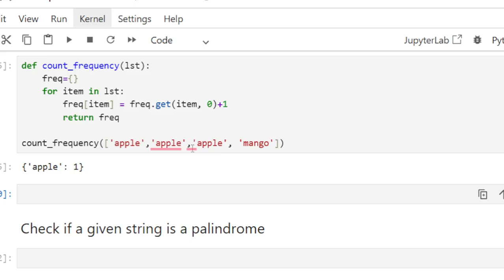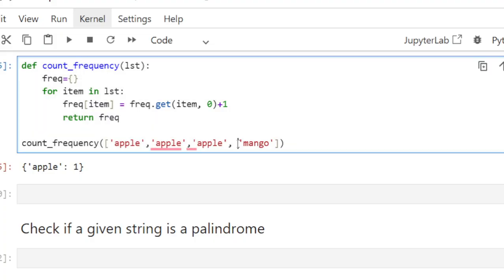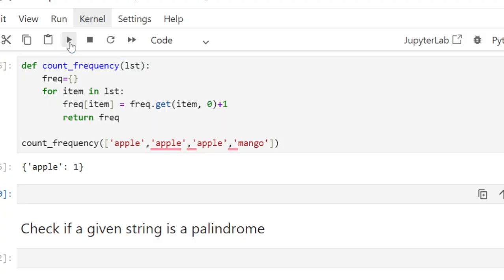Why did I not get the mango? I am passing this apple.